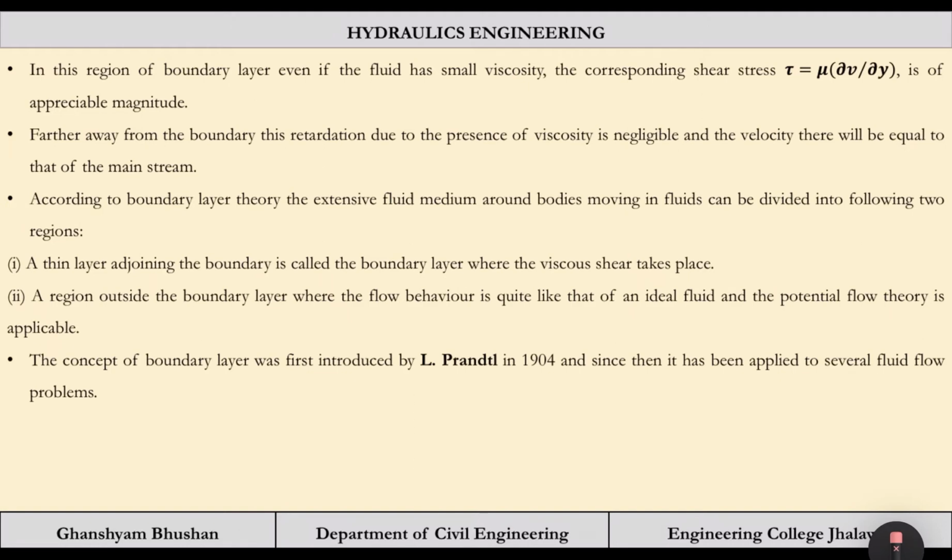According to boundary layer theory, the extensive fluid medium around bodies moving in fluid can be divided into two regions. A thin layer adjoining the boundary is called the boundary layer, where the viscous shear takes place. And a region outside the boundary layer where the flow behavior is quite like that of ideal fluid, and the potential flow theory is applicable.